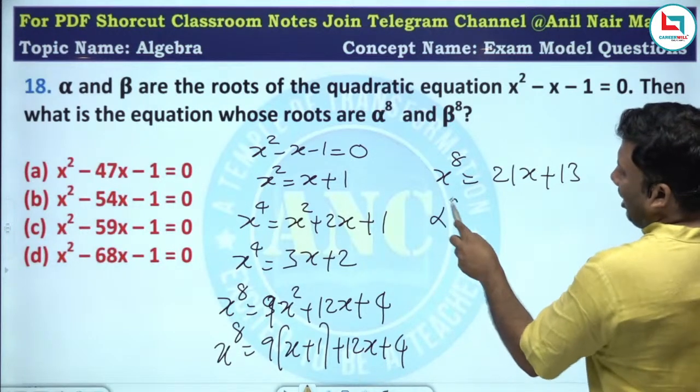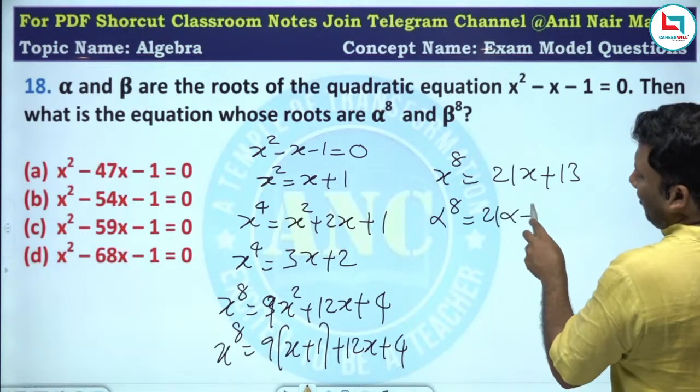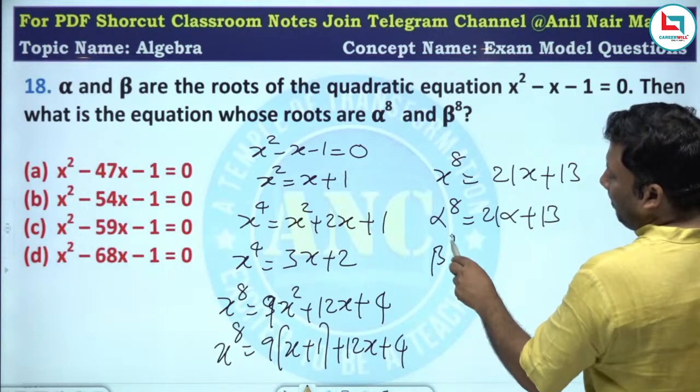21x plus 13. Alpha power 8 is 21 alpha plus 13. Beta power 8 is